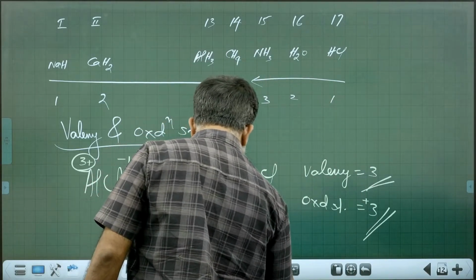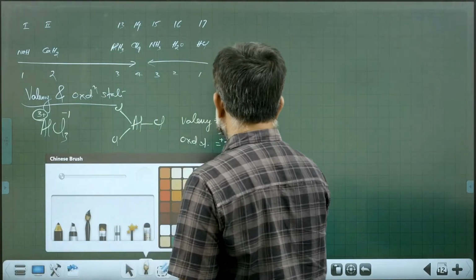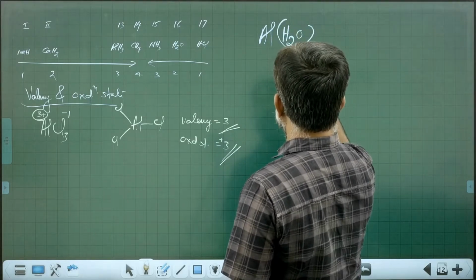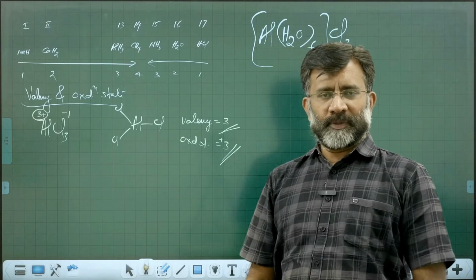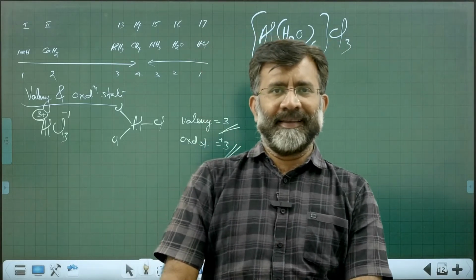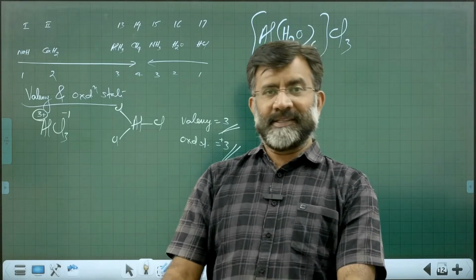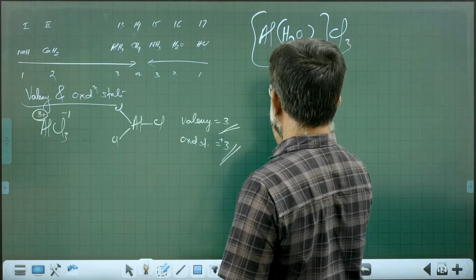What if I am taking another example? Suppose I am taking a complex formula, [Al(H2O)6]Cl3. What is the valency of aluminium?